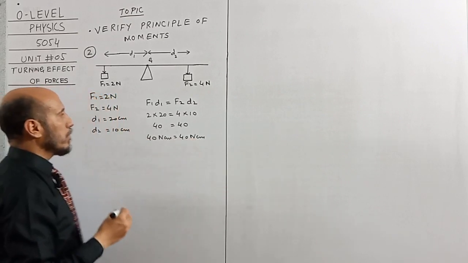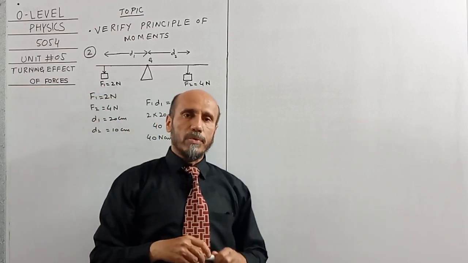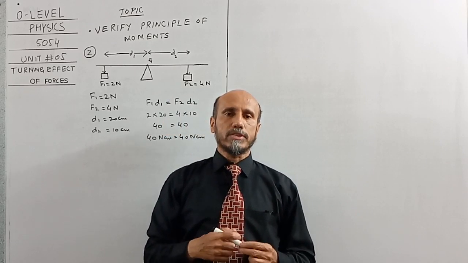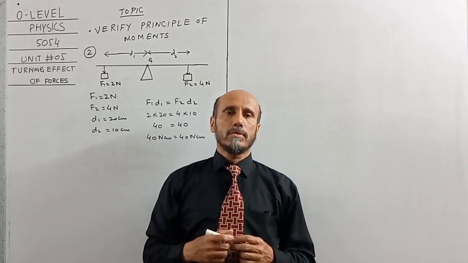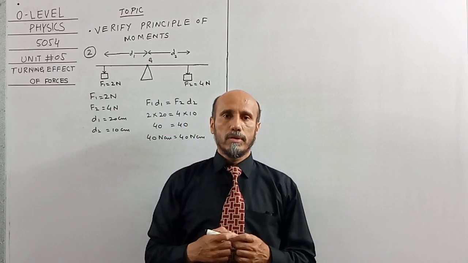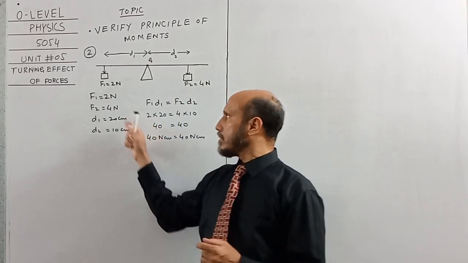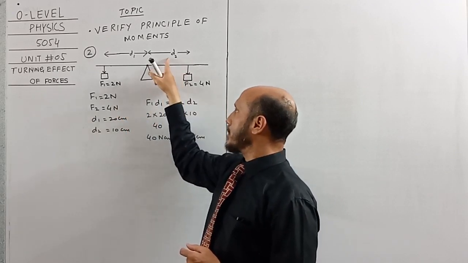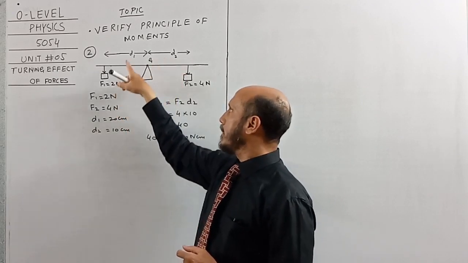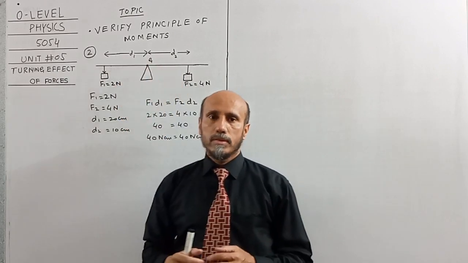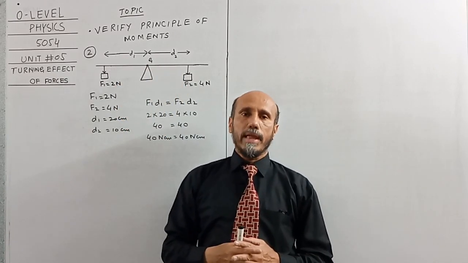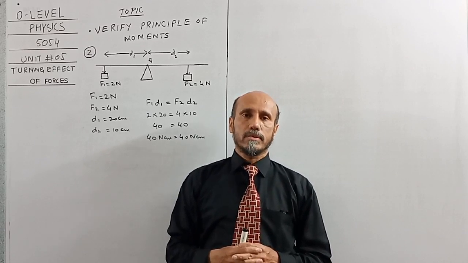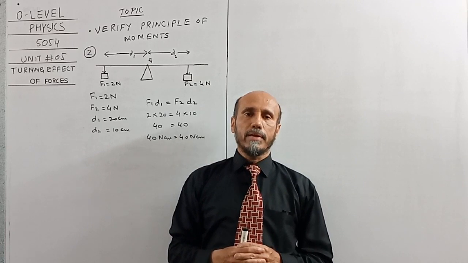So in this way we have verified the principle of moments when two different weights are hanged on opposite sides of a rod. Larger the weight, smaller the distance from pivot; smaller the weight, larger the distance from pivot. Okay, now I will explain another example by considering three different weights, two on one side and one on another side.